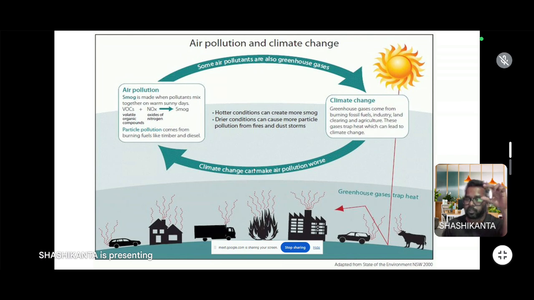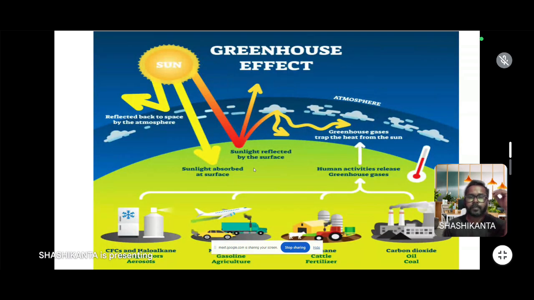So this is called the greenhouse effect or global warming, which increases the temperature, and several gases are responsible for it. These gases are called greenhouse gases: nitrogen oxide, methane, carbon dioxide, carbon monoxide, chlorofluorocarbon, haloalkane.